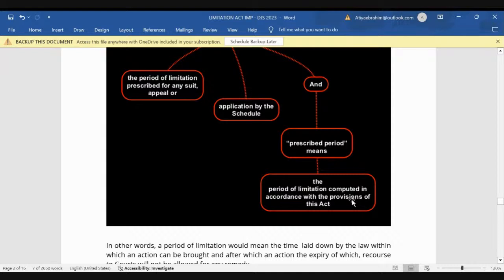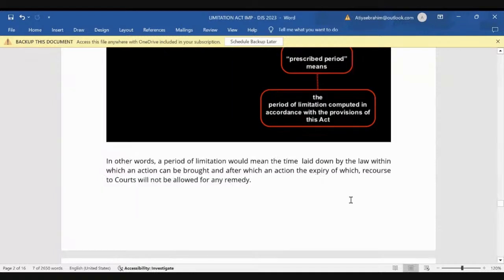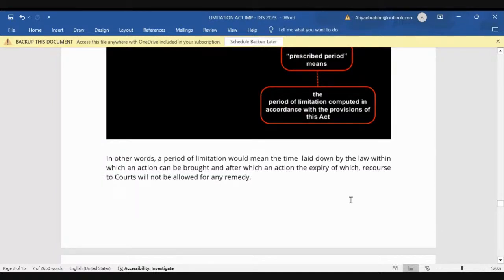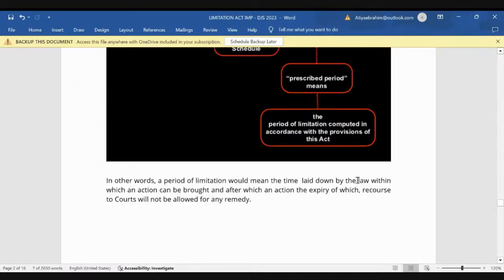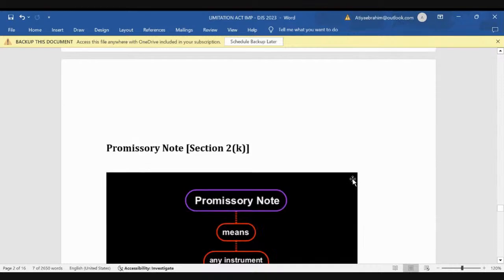तो ये दोनों different चीजें हैं. Period of limitation is different and prescribed period is different. Period of limitation is that which is given in the schedule, 3 years, 12 years, 30 years, okay, or days, whatever is given. Prescribed period होता है जब हम calculate करते हैं, right? The period which is calculated is my prescribed period, which is computed in accordance with the provision of this act only. So prescribed period we calculate through this period of limitation only, but period of limitation is the thing mentioned in the schedule, 3 years, 12 years, like that. But prescribed period is that which we calculate. Okay,